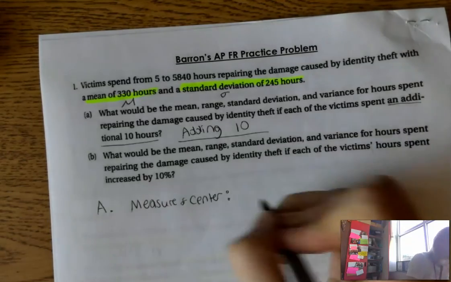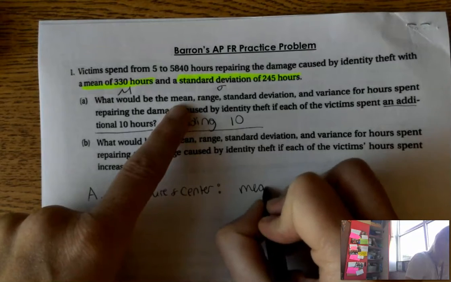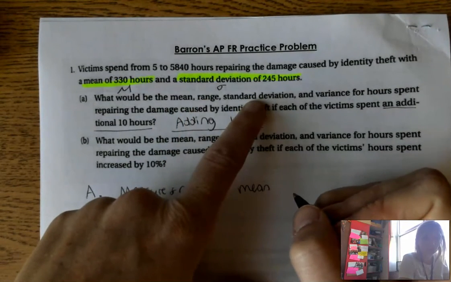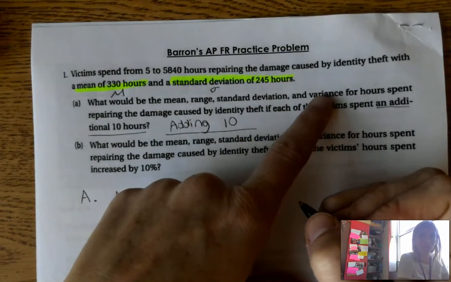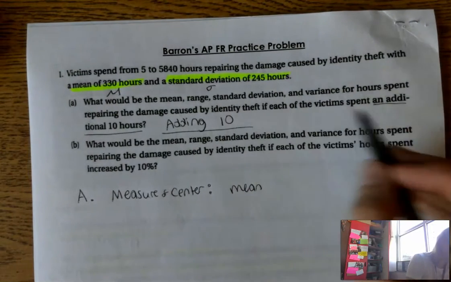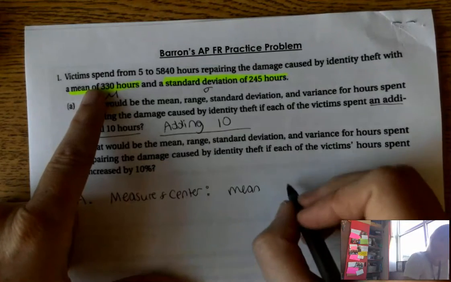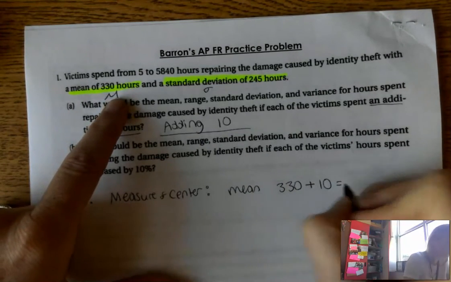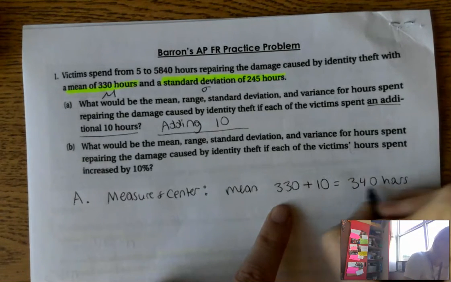All right, so my measures of center. Is mean a measure of center? Yes. Is range a measure of center? No. Standard deviation? No. Variance, you haven't heard before, it's a measure of spread. So my mean is my only measure of center, and remember my mean changes no matter what. My original mean was 330 hours, so I'm going to add 10 to it. My new mean is going to be 340 hours.